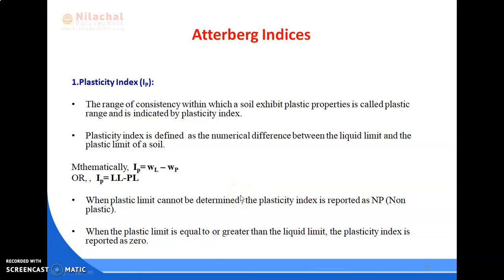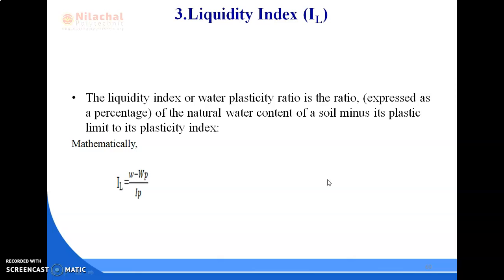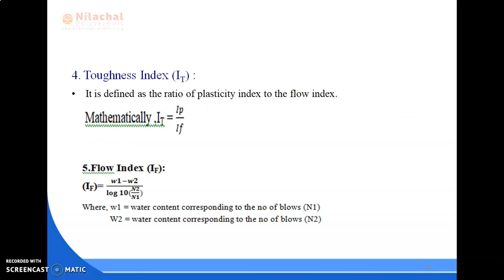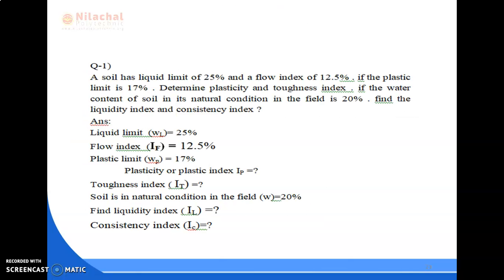Hello everyone. In the previous lecture, we had discussed the different Atterberg indices, and in this lecture, we are going to solve some problems based on these different formulas. So let us discuss question number 1.